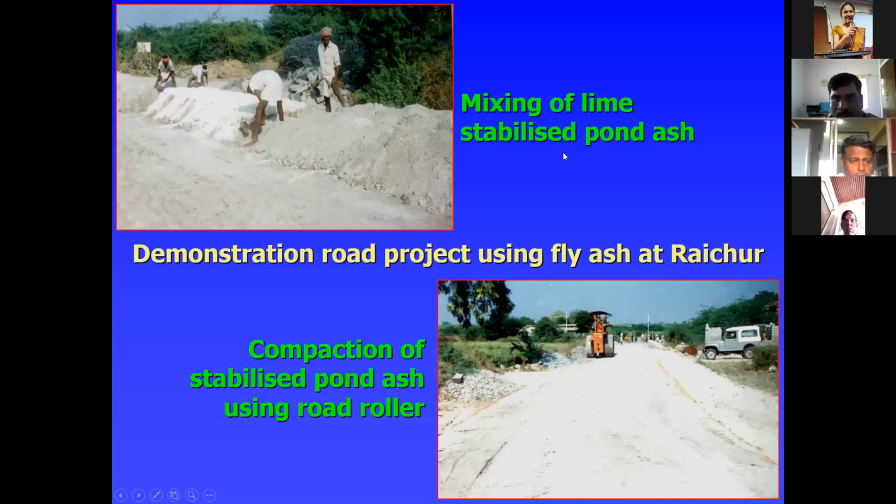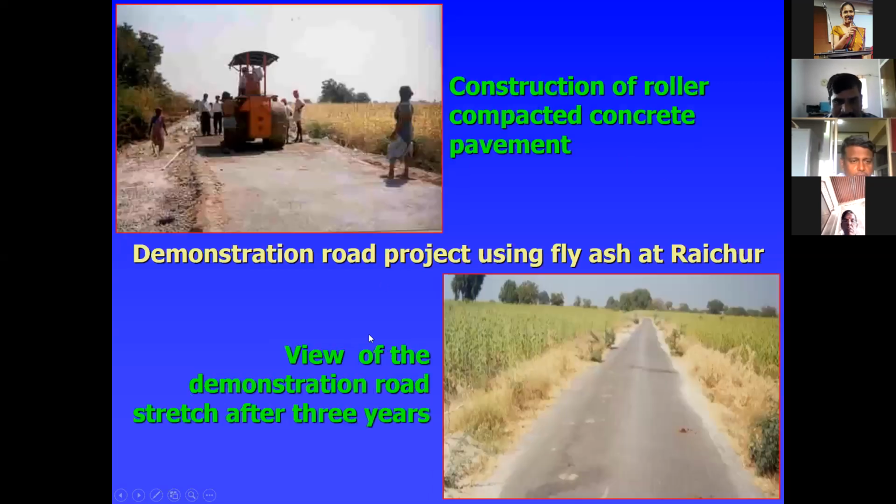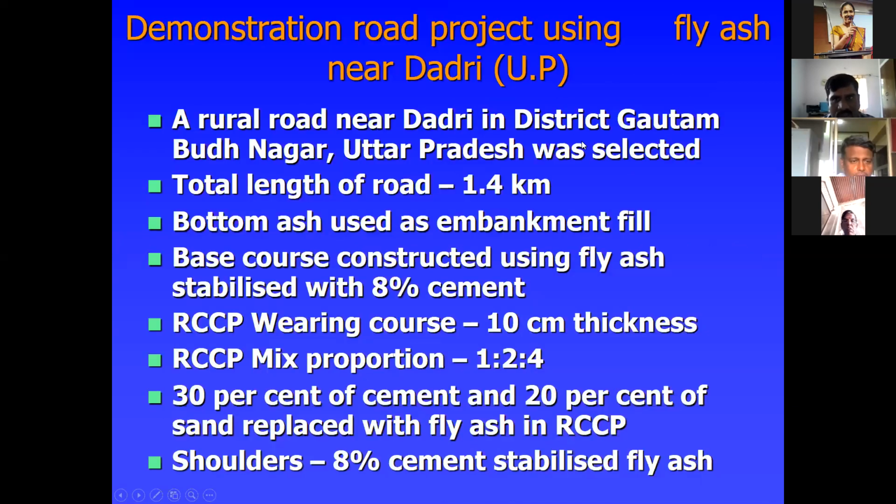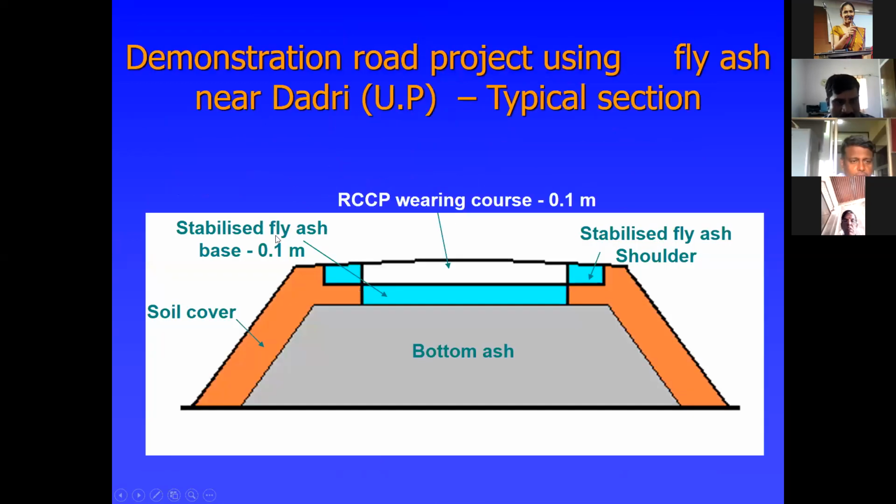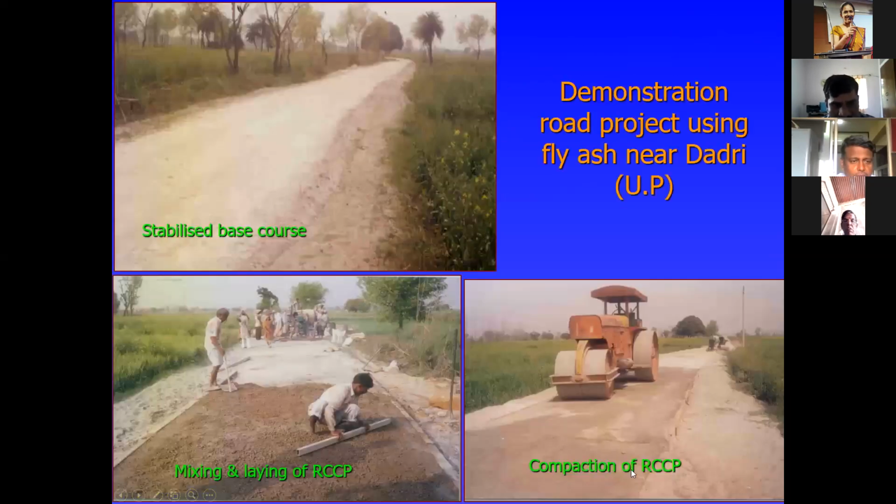Construction of roller compacted concrete pavement completely. See this view of the road demonstration after 3 years. See that one near UP. This is also a demonstration road project. Same as earlier one. See that this is stabilized base course mixed with other materials and compacted.